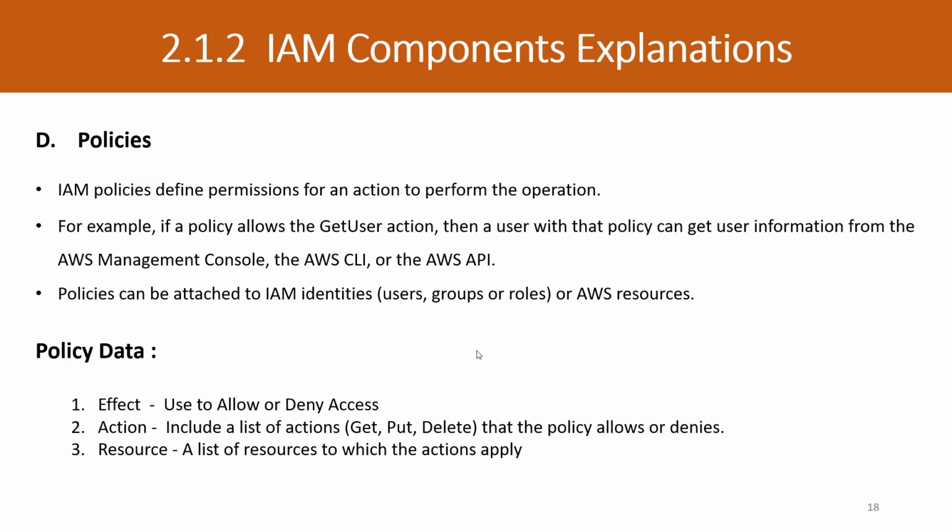So suppose I created one role, and I assigned the policy that this role can access the S3 bucket. In this case, effect will be allow, action will be full, meaning get, put, delete, or you can say star, and resource will be the S3 bucket. So this is how we can create the policy. After creating, the policy can be attached to users, to a group, or to a role.